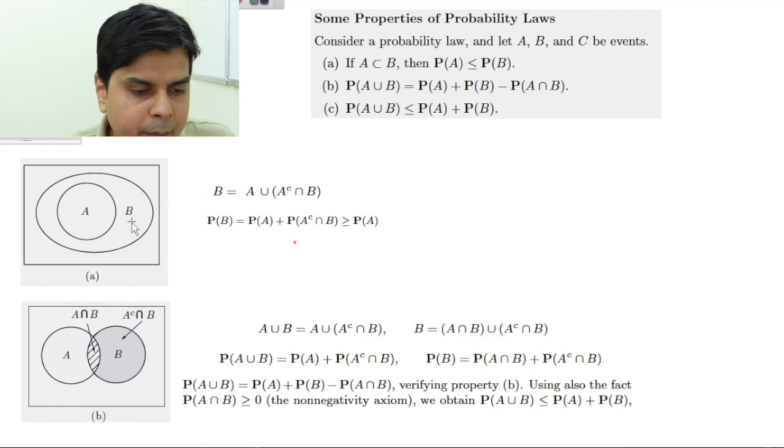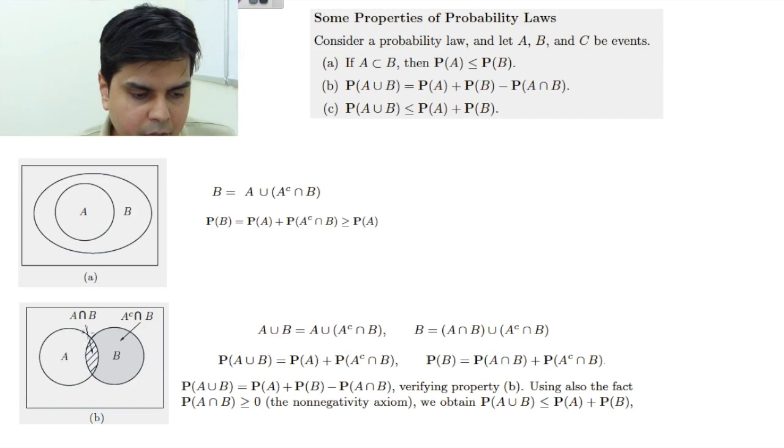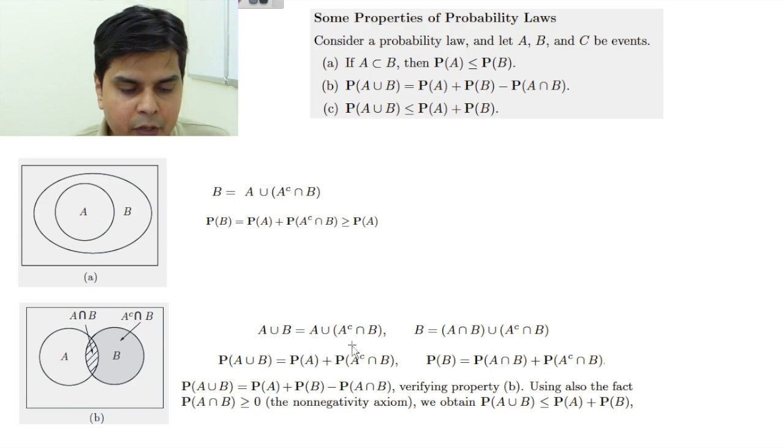You see, I can write this set B as A union (A complement intersection B). I have to find A union B, so I take full A plus this portion. This portion is A complement intersection B. Similarly, B I can write as this portion plus this portion, so B is (A intersection B) union (A complement intersection B).